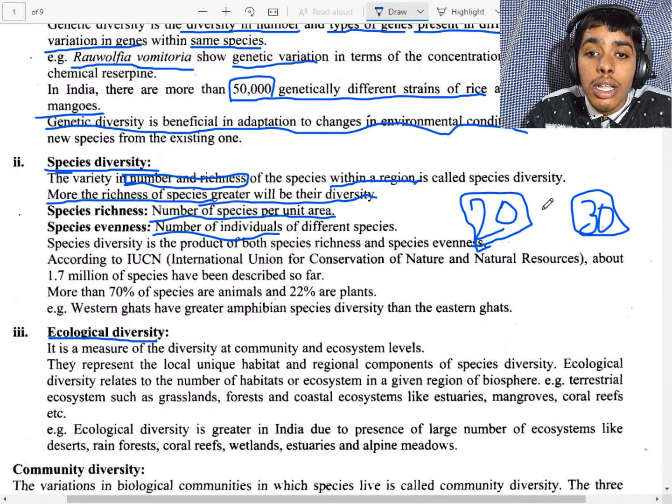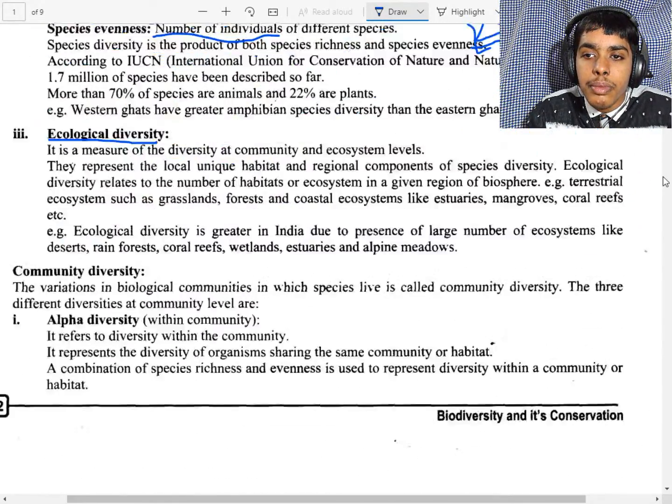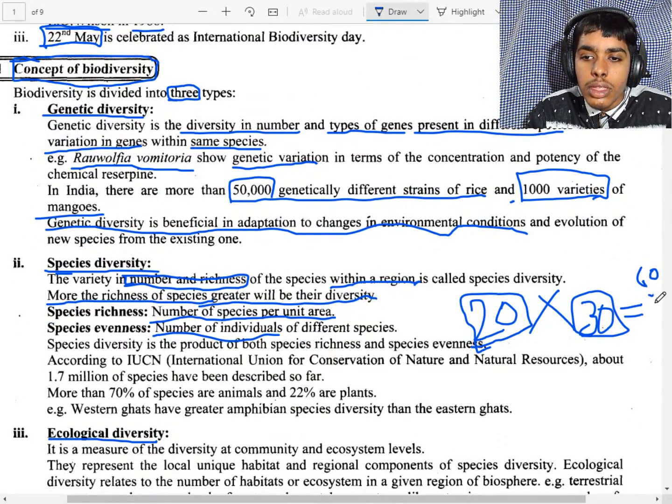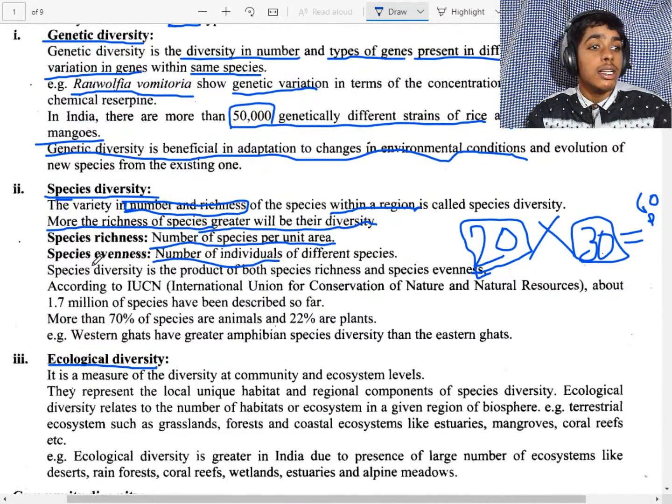So if we multiply this, 20 into 30 becomes 600. So 20 times 30 gives us 600.